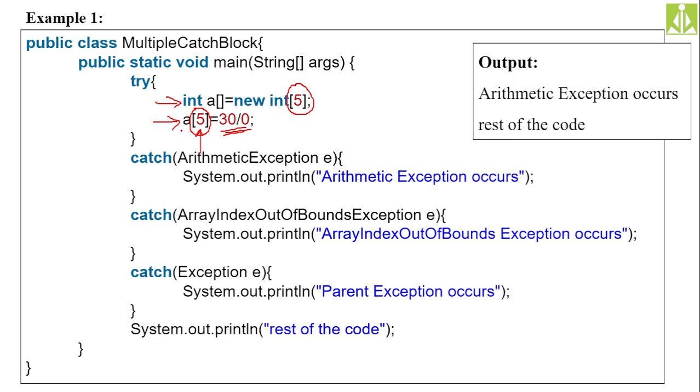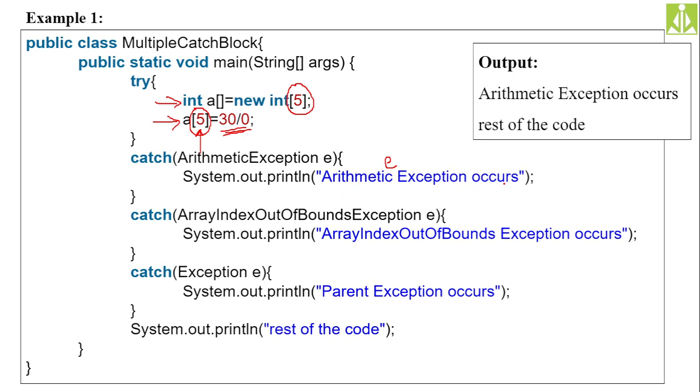So which catch block is responsible for handling this exception? ArithmeticException or ArrayIndexOutOfBoundsException? ArithmeticException, because it occurred first and the ArithmeticException object is created and thrown out of the block. So the respective catch block, the ArithmeticException catch block, will be evaluated. It will show this message, arithmetic exception occurs. It shows this customized message, because here we are not printing the object, we are printing the customized message.